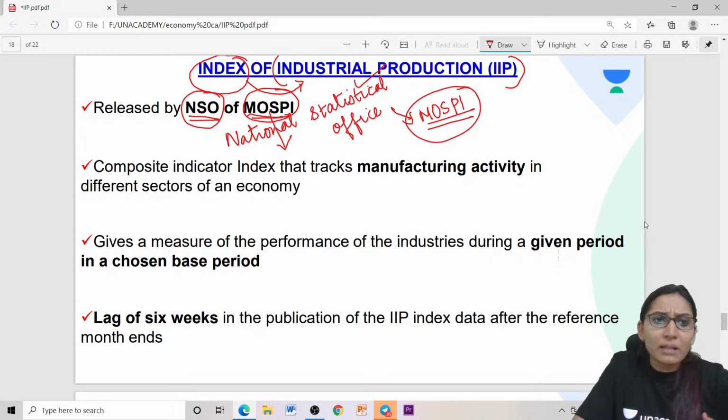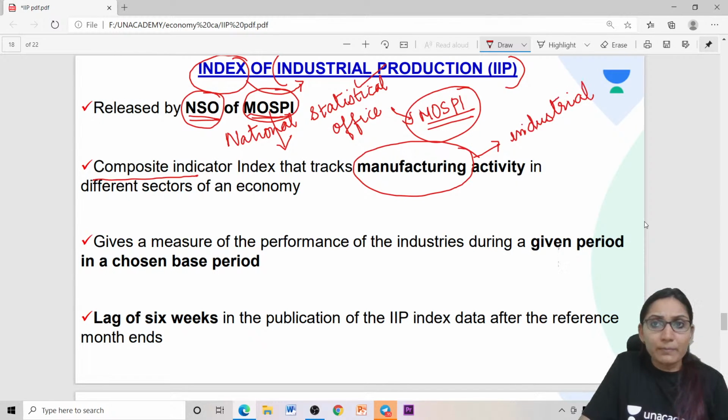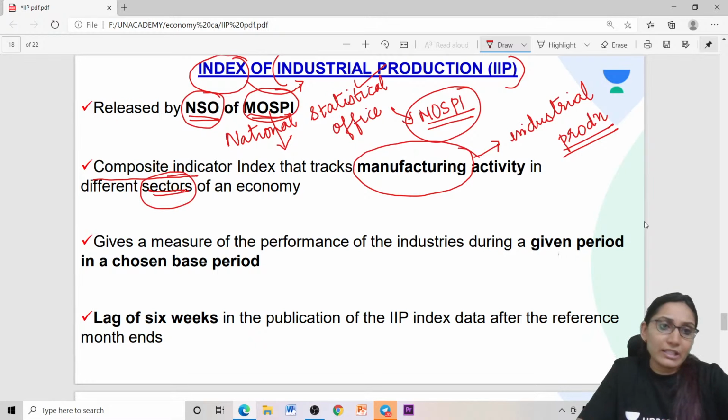Now, it's a composite indicator index that tracks manufacturing activity in different sectors of the economy. That is why the name industrial production. Industrial production means the manufacturing sector. So it's a composite indicator index, and it tracks the manufacturing activity in different sectors of the Indian economy.